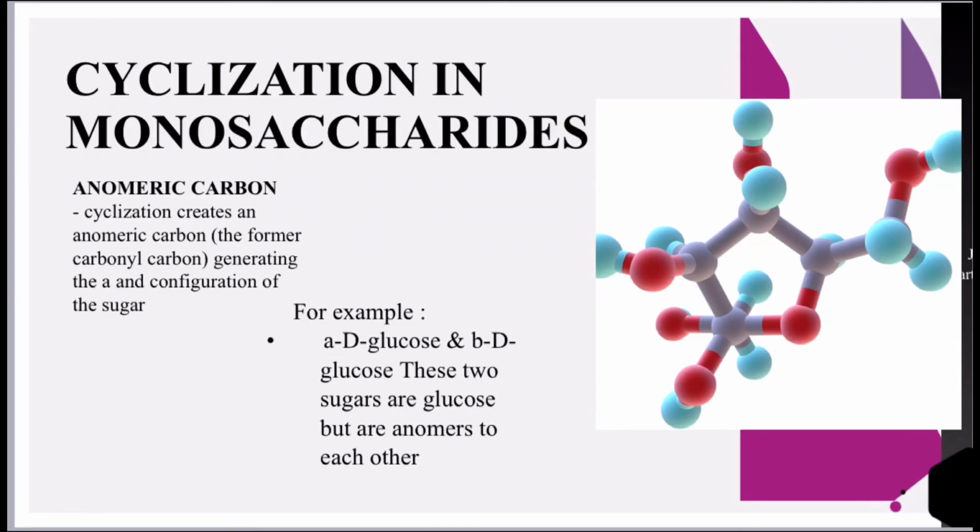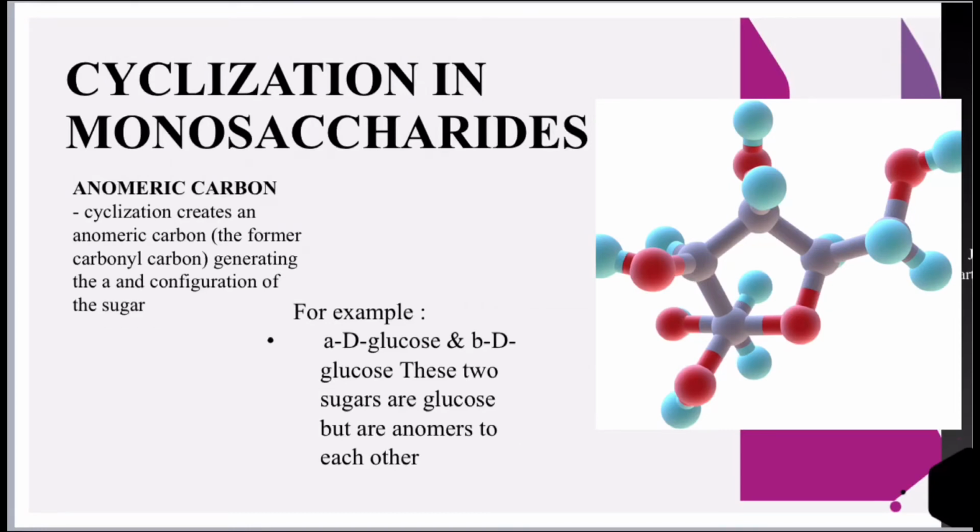Cyclization of monosaccharides. Less than 1% of monosaccharides with 5 or more carbons exist in the open chain acyclic form. The majority are predominantly found in a ring cyclic form in which the aldehyde or ketone group reacts with the OH group on the same sugar.